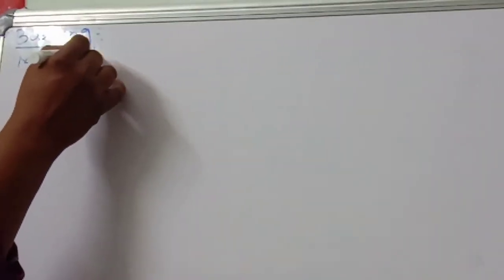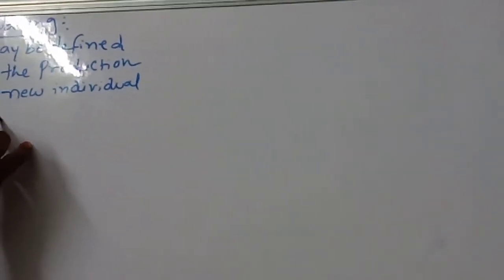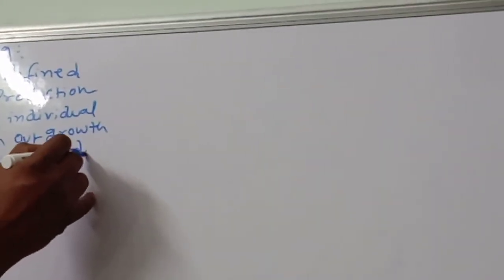Budding. Budding may be defined as the production of a new individual from an outgrowth of the parent individual.